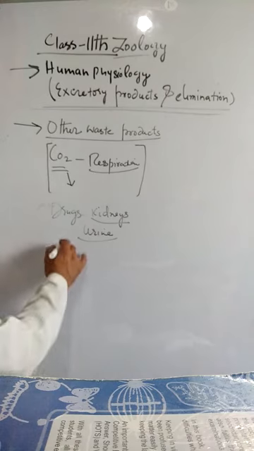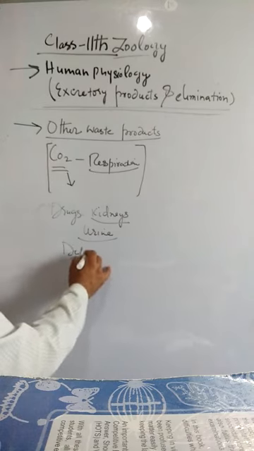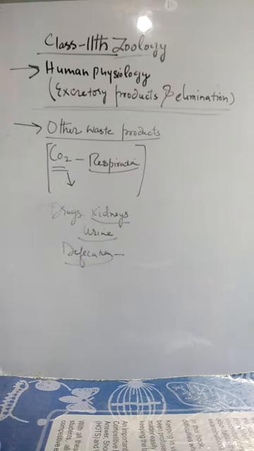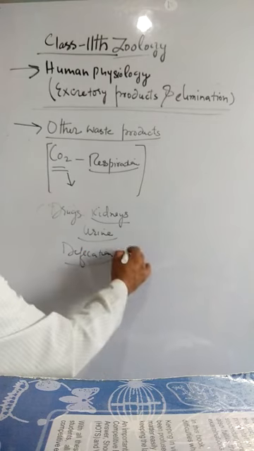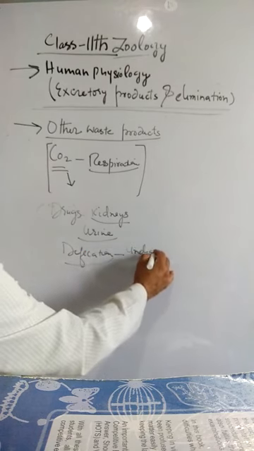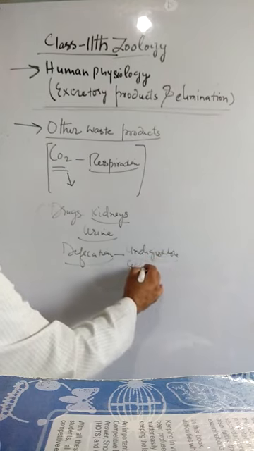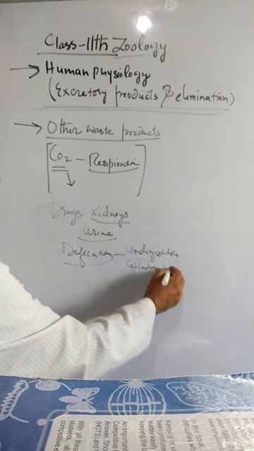But so far as the defecation process is concerned, defecation is the removal of undigested waste product, for example, cellulose and fibers.